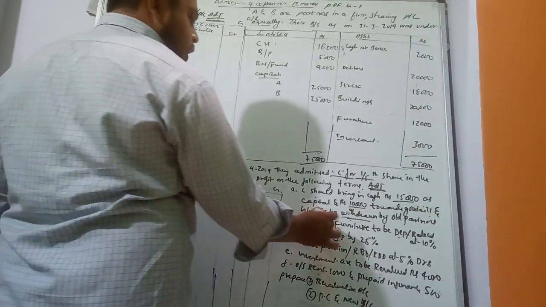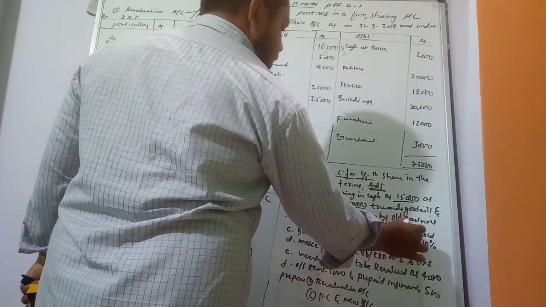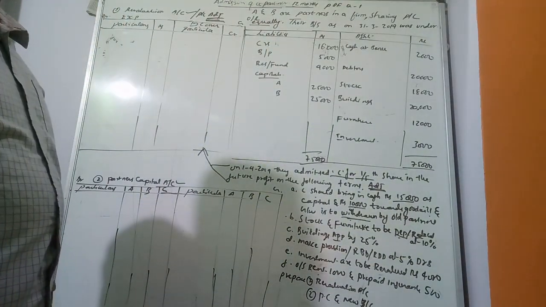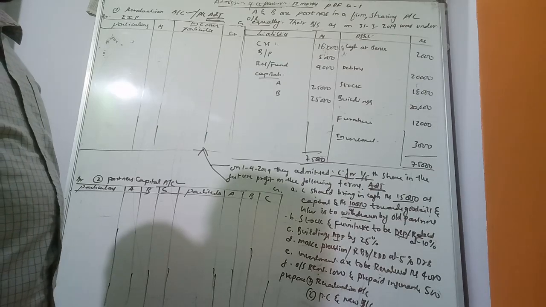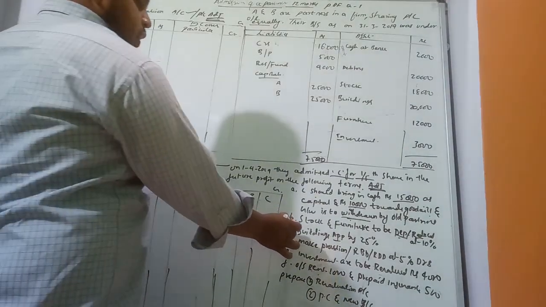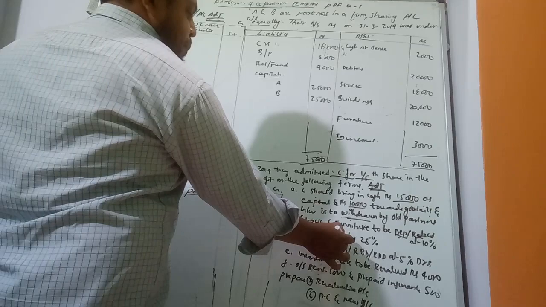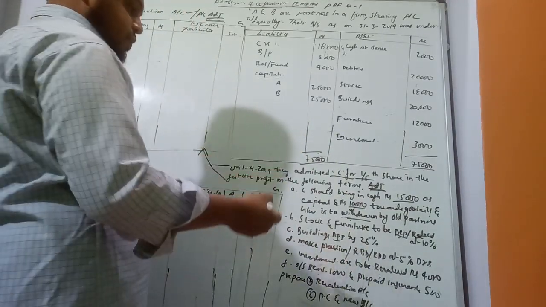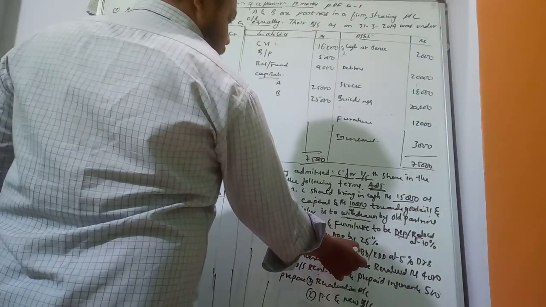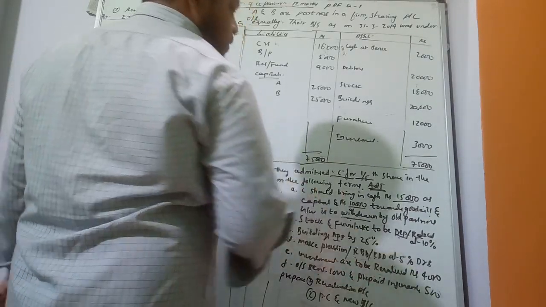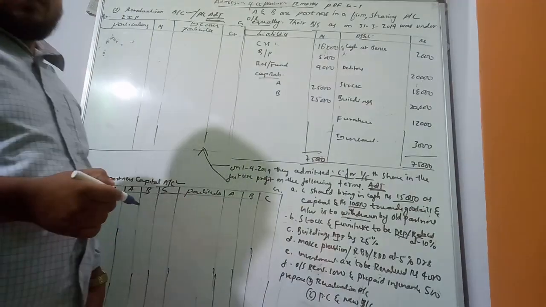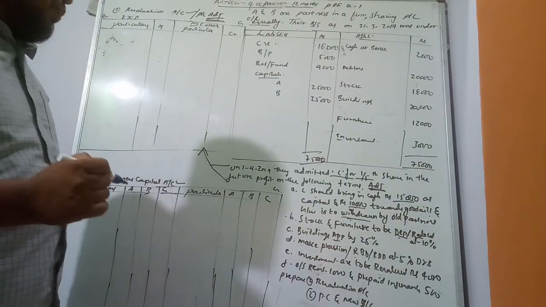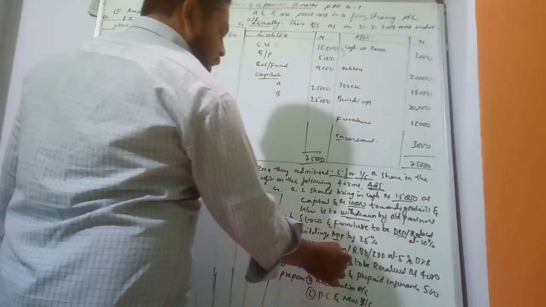Second adjustment: stock and furniture are to be depreciated, reduced at 10%. Next, buildings are appreciated by 25%. Appreciation is an income. Make a provision for RDD at 5% on debtors. Any calculation of provision, RBD, bad debts, we have to calculate on the debtors amount. Investment ought to be revalued.